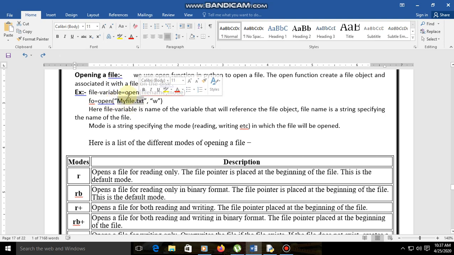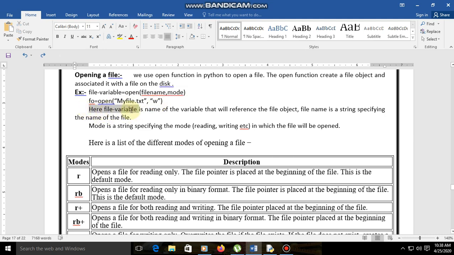So this is the object we are going to create, myfile. This can be assigned to the variable fo. So this is the fo variable equal to open myfile.txt. That means open is nothing but we are going to create the text file. This is a file name, this is the extension name, so primary name and secondary name, extension name, and here it is the mode, that is write, W.